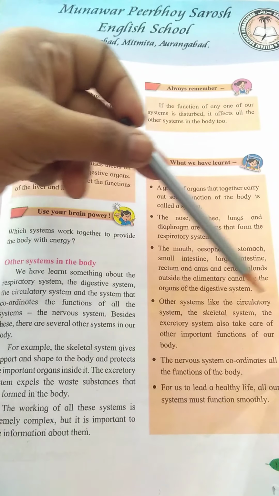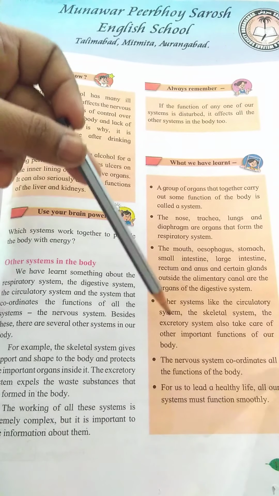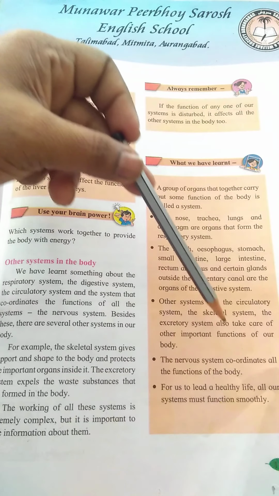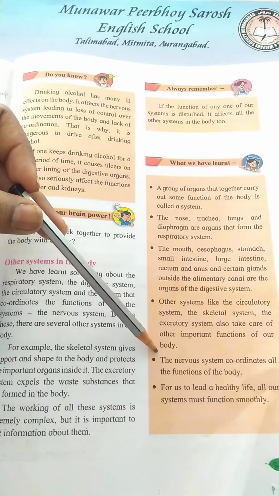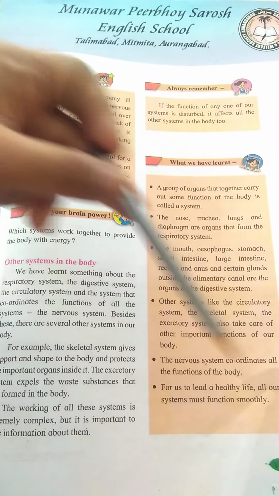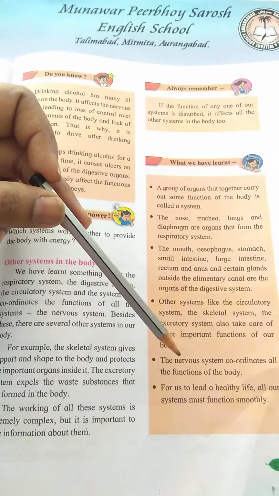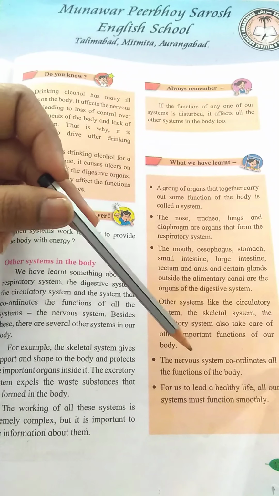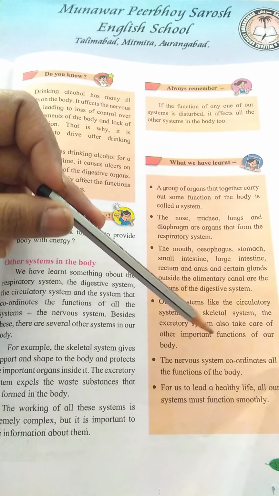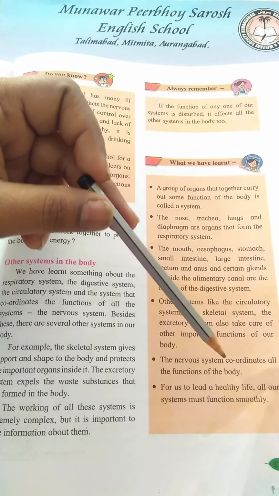Other systems like the circulatory system, the skeletal system, and the excretory system also take care of other important functions of our body. The nervous system coordinates all the functions of the body. The most important parts of our body are the heart and the brain. The brain coordinates the nervous system and all the functions of the body.